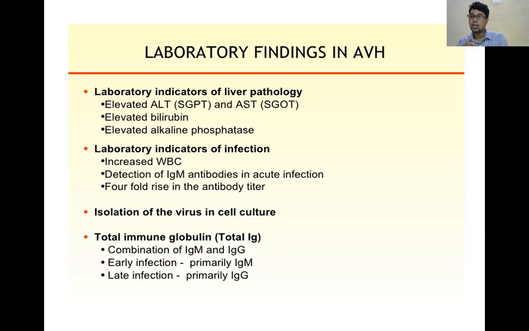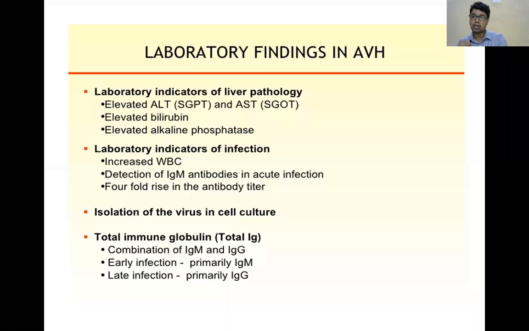Alkaline phosphatase and GGT, meaning gamma glutamyl transferase. These enzymes are released from the canalicular membrane of the hepatocytes. So when there is narrowing or decreased bile flow in the biliary canal, these enzymes are regurgitated into blood and rise.